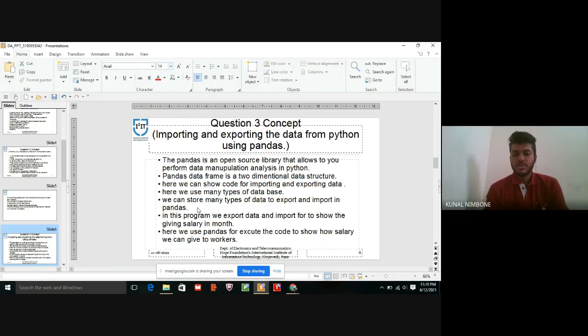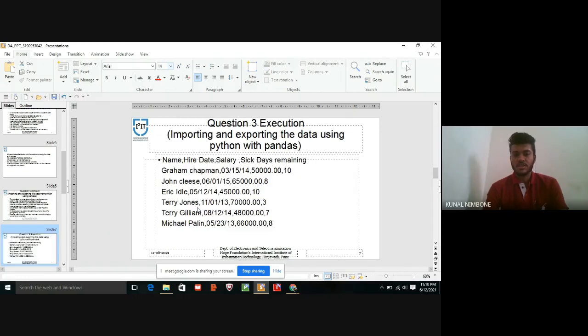Here we use pandas to execute the code to show how much salary we can give workers. It executes all types of salaries, all types of codes. It is the execution of importing and exporting the data using Python's pandas. Here we can execute one data set, the salaries of workers.